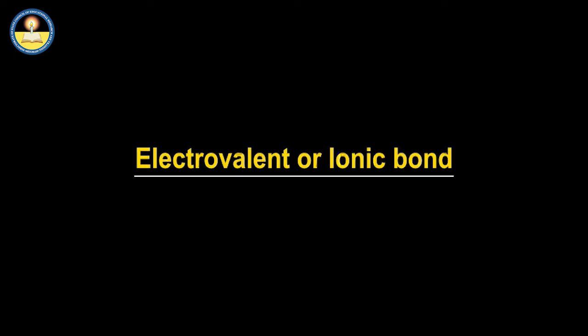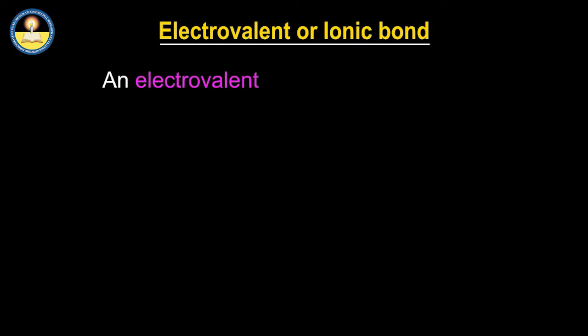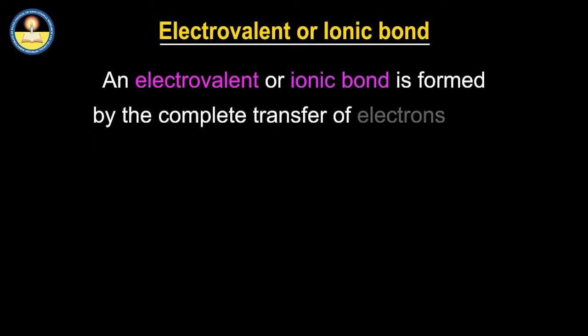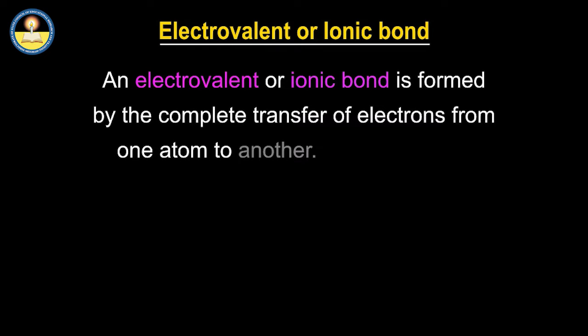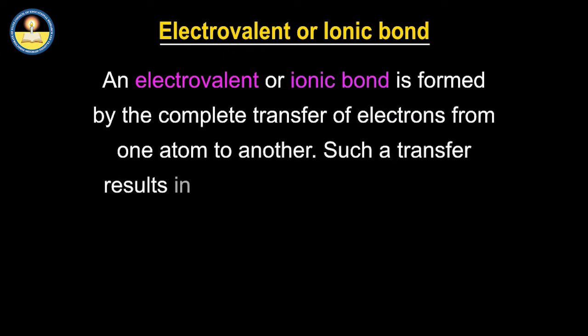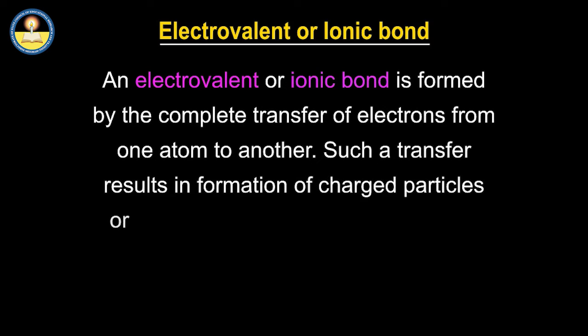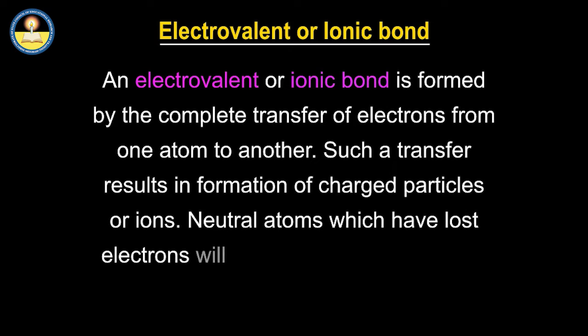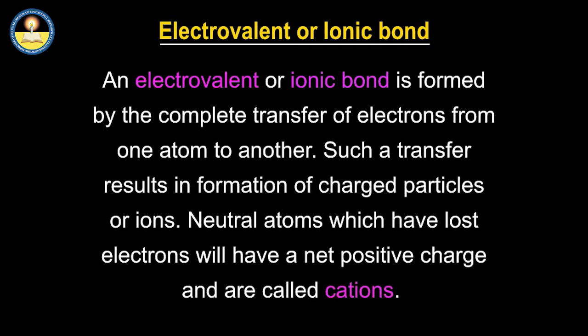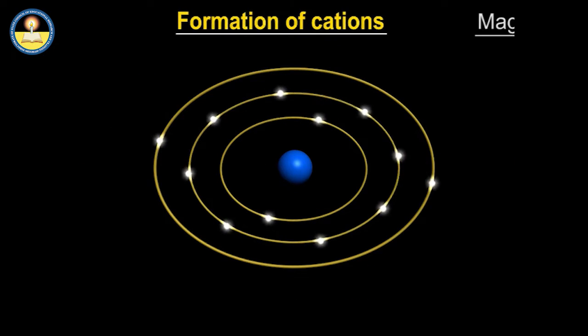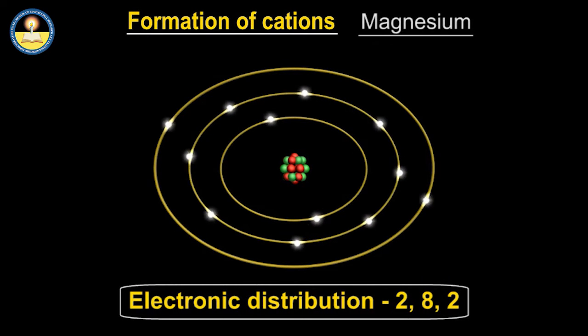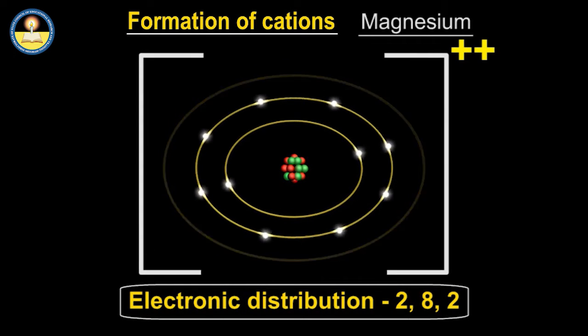Electrovalent or ionic bond. An electrovalent or ionic bond is formed by the complete transfer of electrons from one atom to another. Such a transfer results in formation of charged particles or ions. Neutral atoms which have lost electrons will have a net positive charge and are called cations. Formation of cations. In cations, the number of positively charged protons is more than negatively charged electrons.